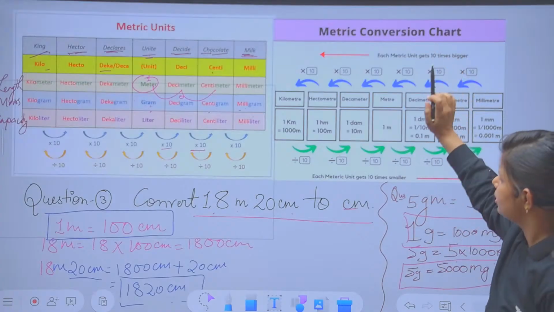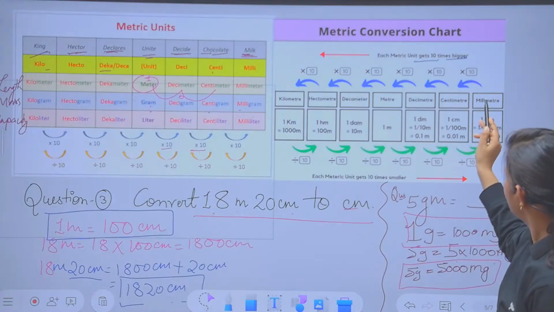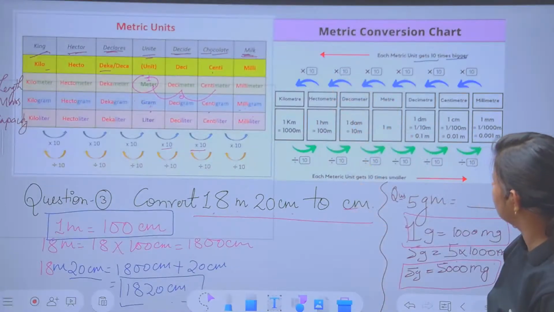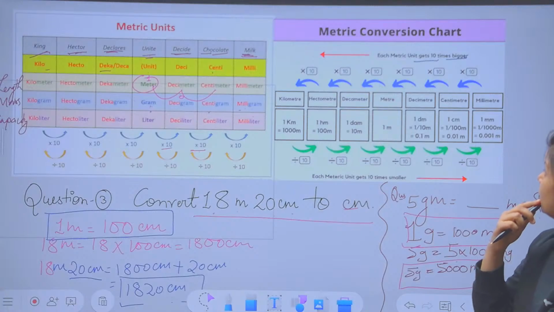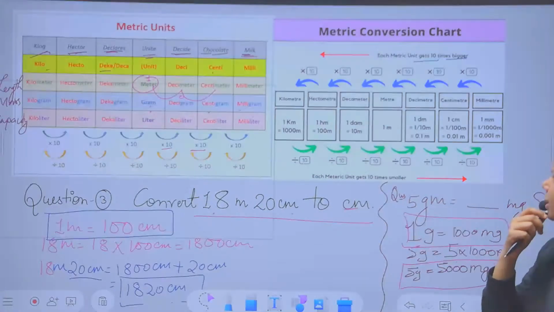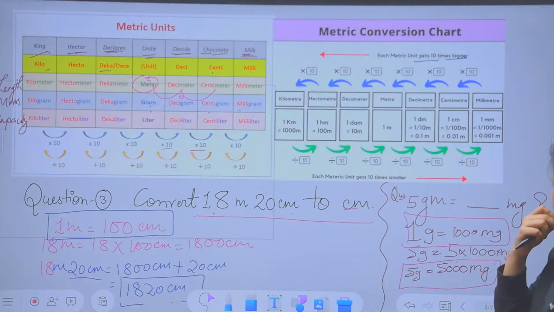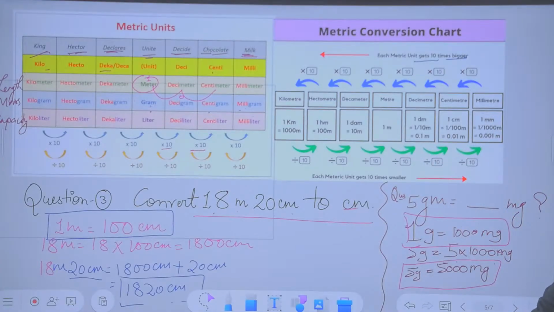Metric conversions. What you have to do? Each metric unit gets 10 times bigger. That means when you are moving from smaller to bigger, what will you do? And when you are moving from bigger to smaller, divide by, not by 10. Like the same is given. When you are moving from meter to centimeter, then what will you do?